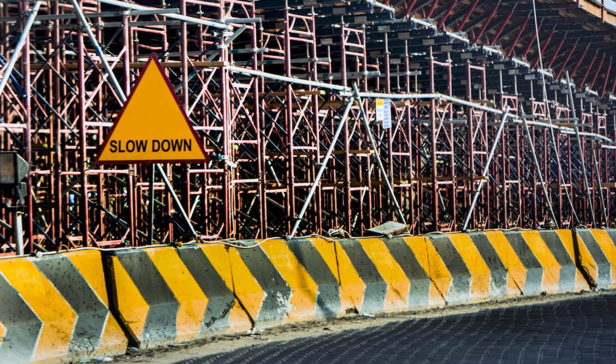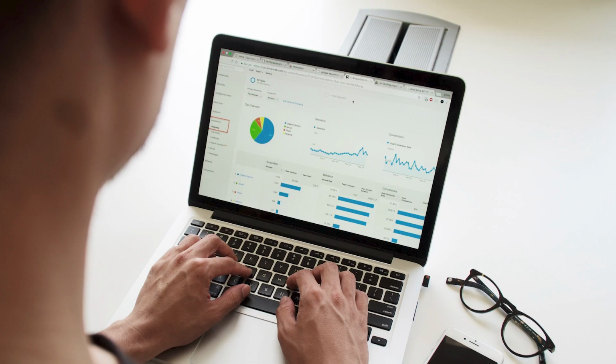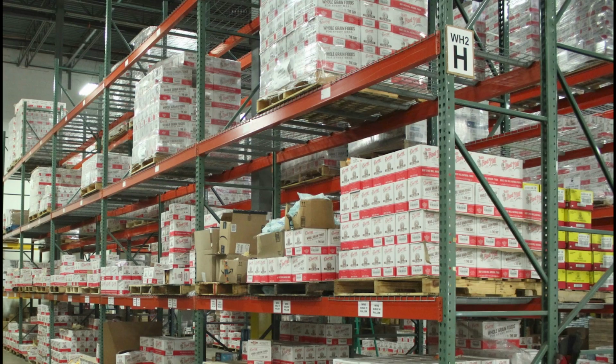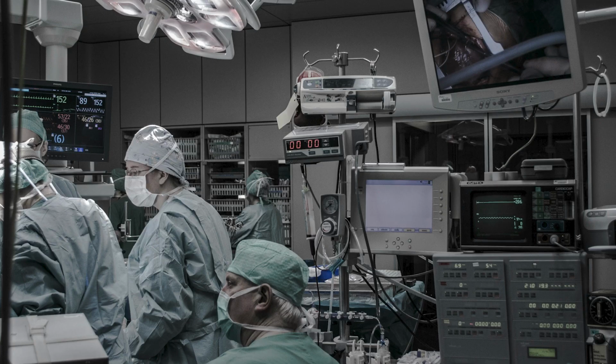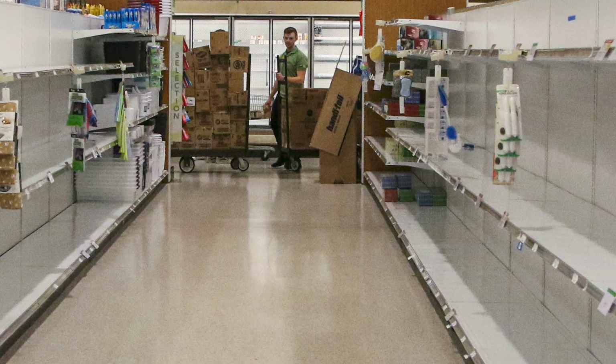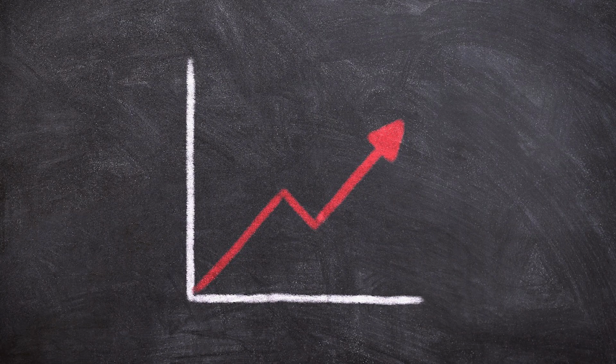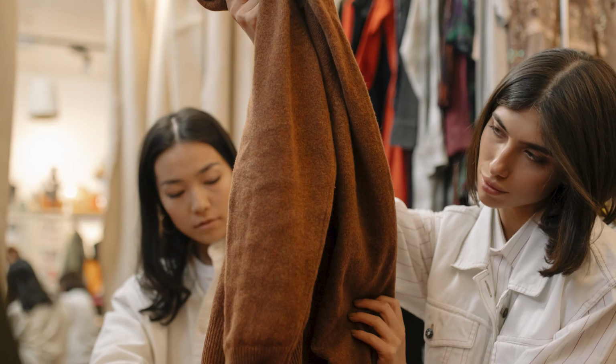China's slowdown, lockdowns, and trade disputes have affected the production, distribution, and consumption of various products, such as electronics, automobiles, clothing, and medical equipment. This has caused shortages, delays, and price hikes for many businesses and consumers around the world.